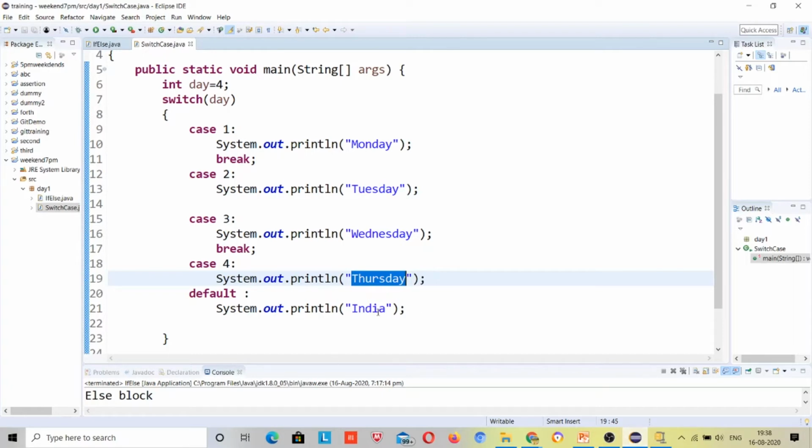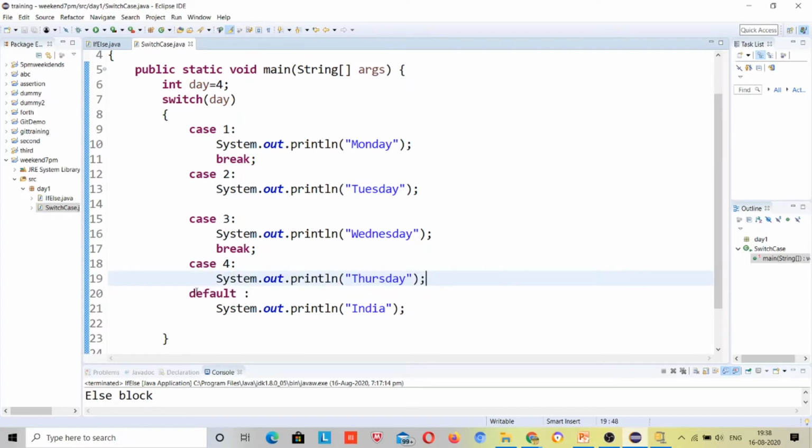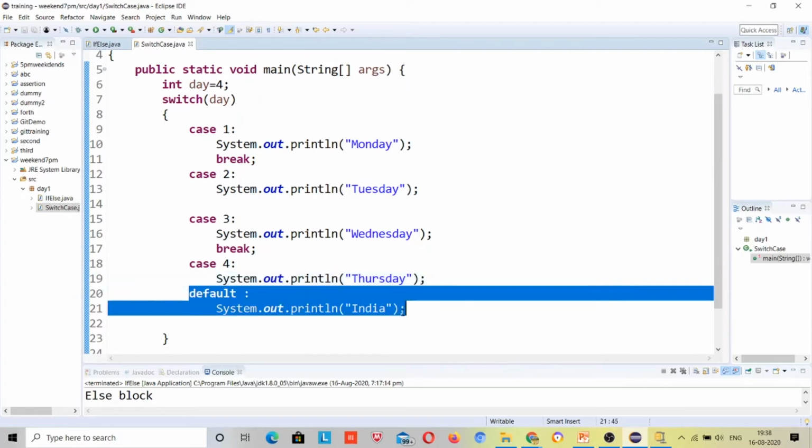Default here is India, right? So once it has a matching case, it will directly jump to that case, right? This is the advantage of the switch case. If it started executing from the top, then why not use an if block, right? So once it has such a case, it will first directly jump to that case. Just because it doesn't find any break over here, that's why it executed default, right?